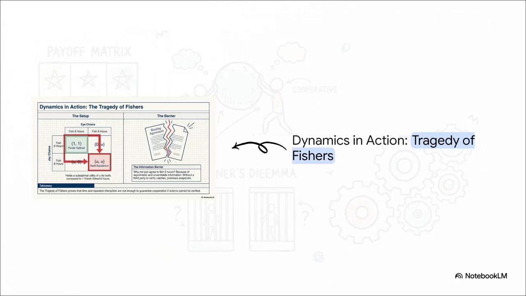Let's actually ground this in reality for a second with the tragedy of fishers. Imagine we have 2 fishers, J and I. They both do great if they only fish for 6 hours a day. But man, the temptation is always there to overfish for 8 hours. So why not just shake hands and promise to stick to 6 hours? Well, because of a massive information barrier. Without binding agreements and a trusted third party to actually verify the catches, promises just evaporate into thin air. Time, repeated interactions, even the best of intentions, they are completely useless if actions can't be verified.